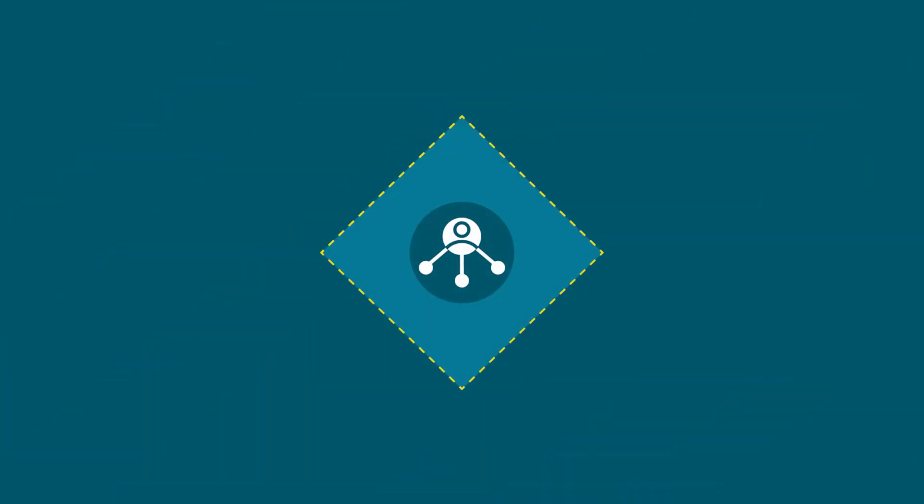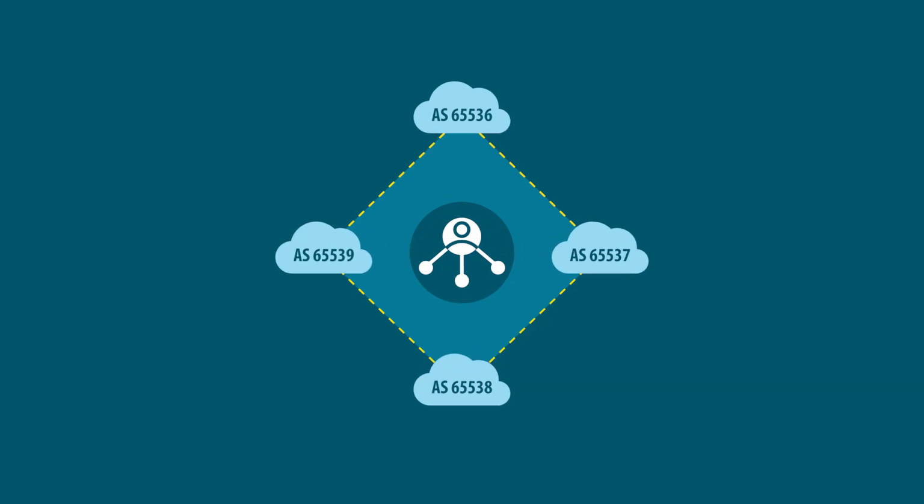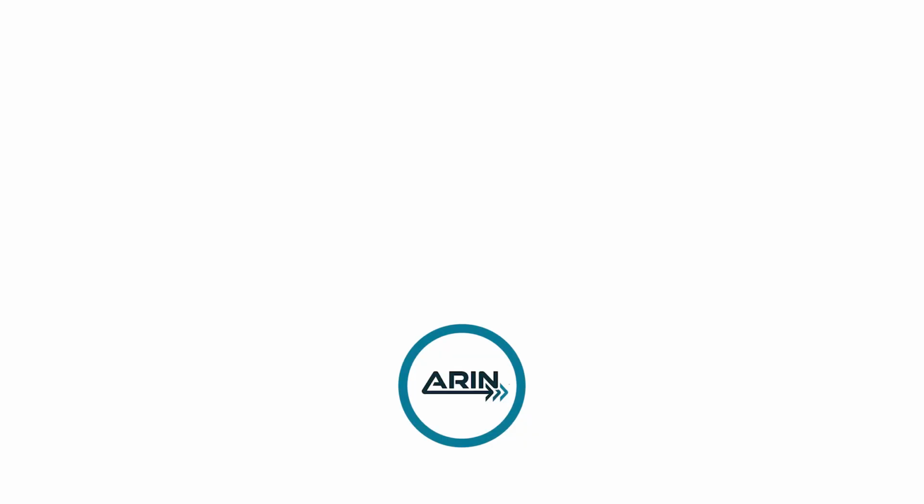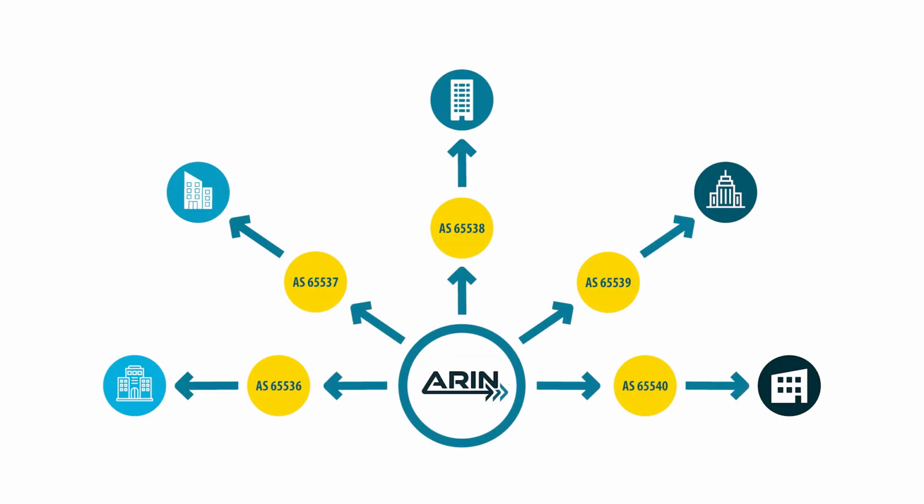Network operators need autonomous system numbers to control routing within their networks and to exchange routing information with other Internet service providers, or ISPs. ARIN issues ASNs to organizations so they can exchange exterior routing information with neighboring autonomous systems, such as BGP routing information.